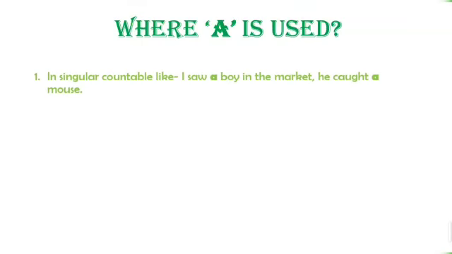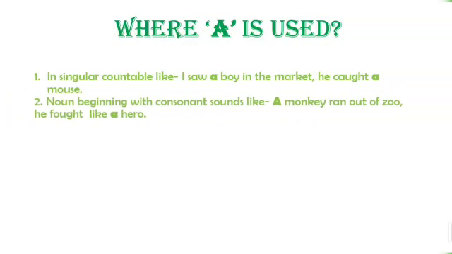There are three types of articles: a, an, and the. A is used before singular countable nouns, like I saw a boy in the market, he caught a mouse. Also before nouns beginning with consonant sounds, like a monkey ran out of the zoo, he fought like a hero.